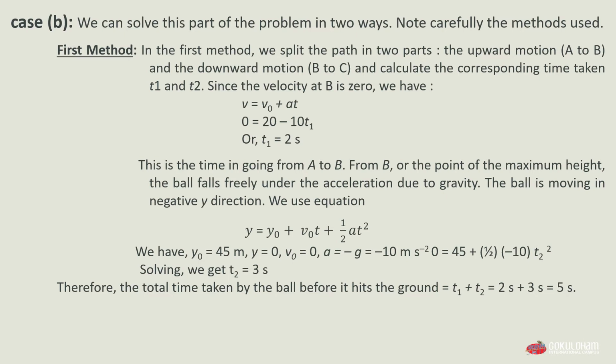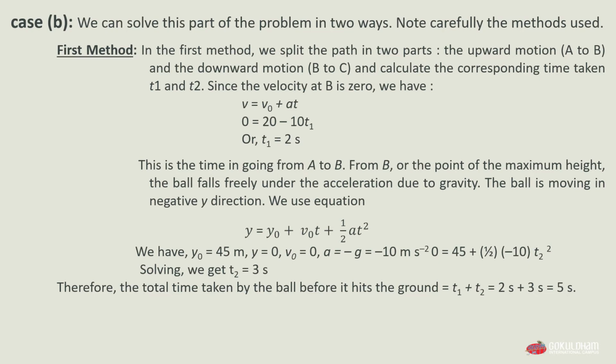From B, the point of maximum height, the ball falls freely under the acceleration due to gravity. Means when the ball goes upward up to some height, it will fall down due to gravity. The ball is moving in negative y direction. We use the equation y equals y0 plus v0 t plus 1 by 2 a t square.